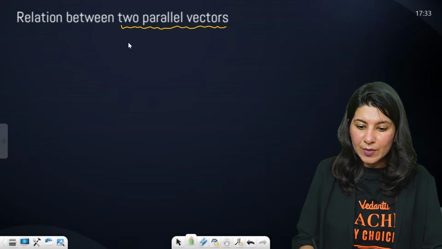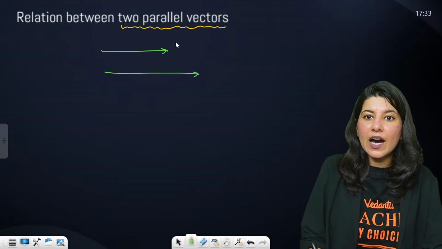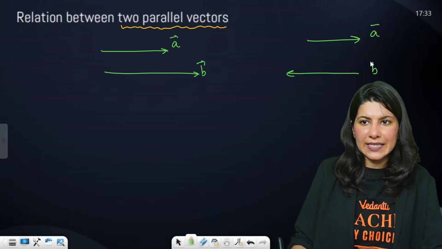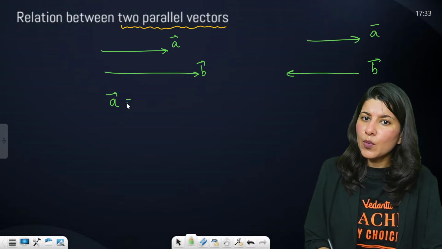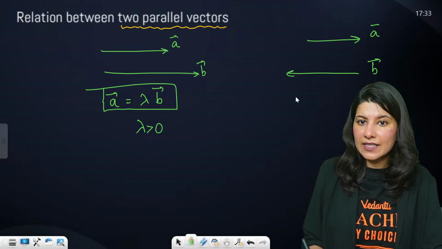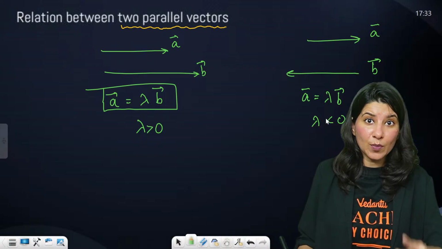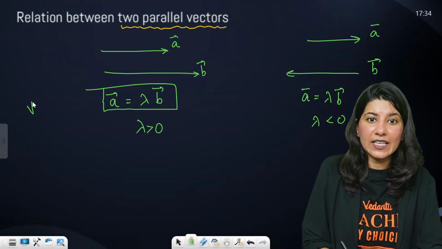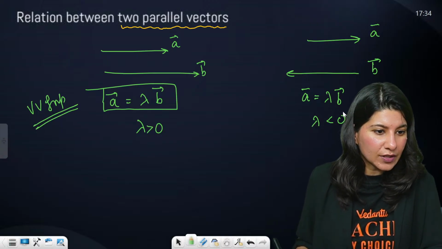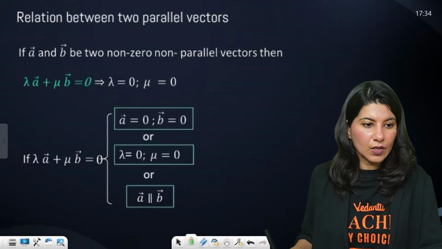Okay. So relation between two parallel vectors. Now this is very important. Suppose A and B are two parallel vectors, or A and B are two anti-parallel vectors basically. So what do we write? In both the cases, A is equal to lambda times B vector. In this case, lambda will be greater than 0. And this is also A equals lambda times B. In this case, lambda will be less than 0 because both have opposite sign. Very, very important.